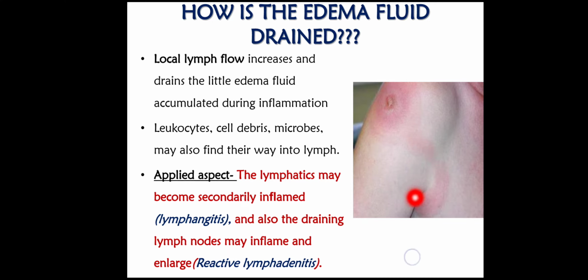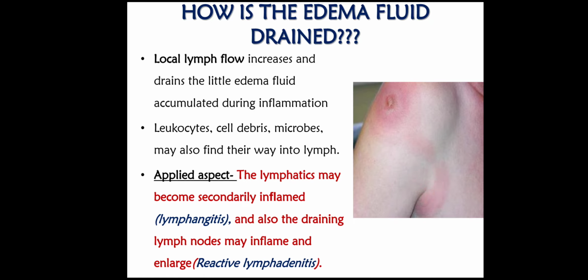Sometimes the lymph nodes also get inflamed. Then it is known as lymphadenitis, and lymphadenitis which is caused by inflammatory causes is known as reactive lymphadenitis. So this is also a clinical aspect of inflammation, lymphangitis and lymphadenitis.